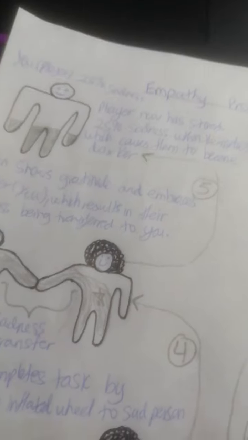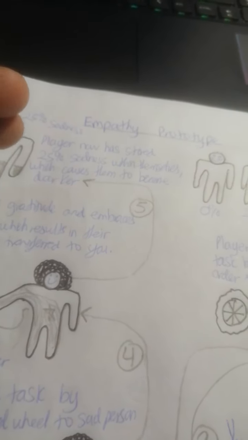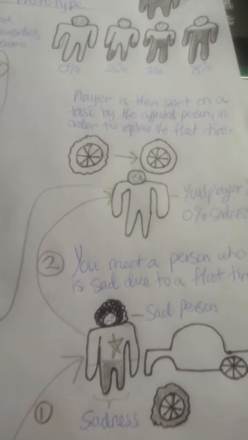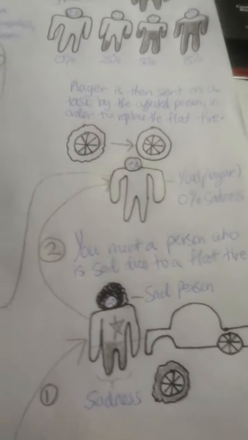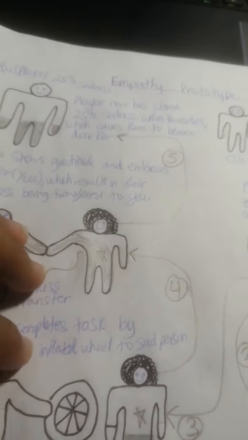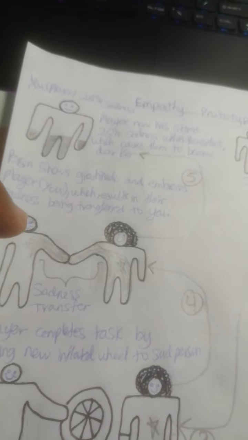In the game, I plan on not every task being equivalent to each other, meaning that this person who has just a flat tire would be 25% sadness, because this is not very significant but a decent inconvenience.